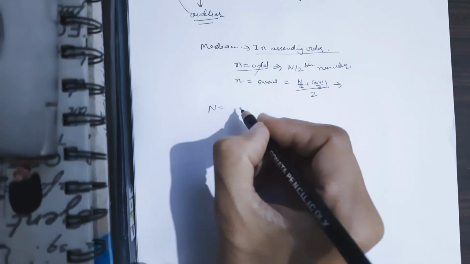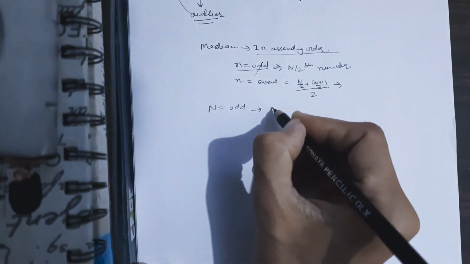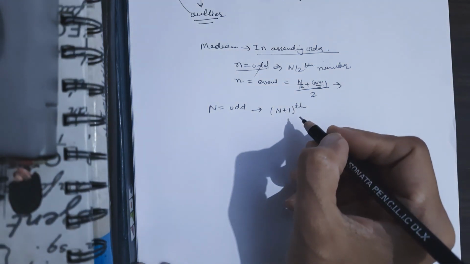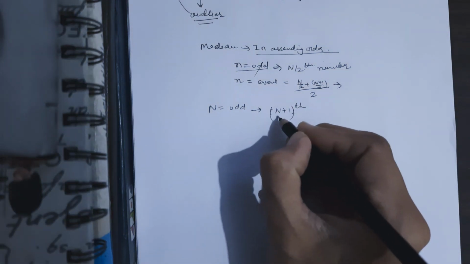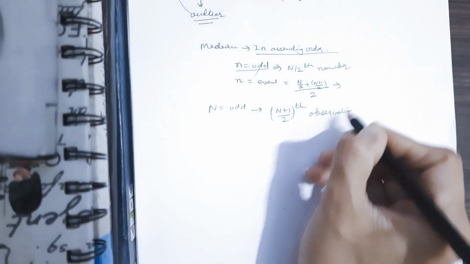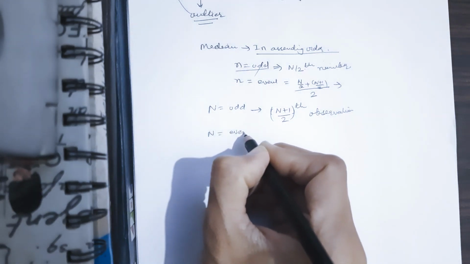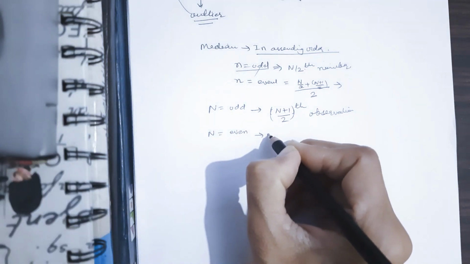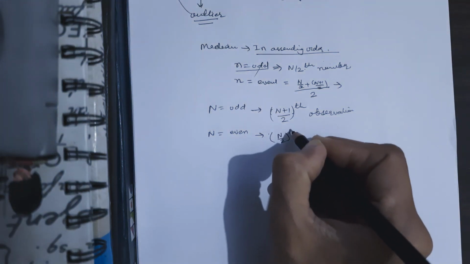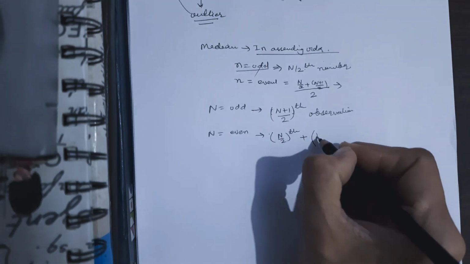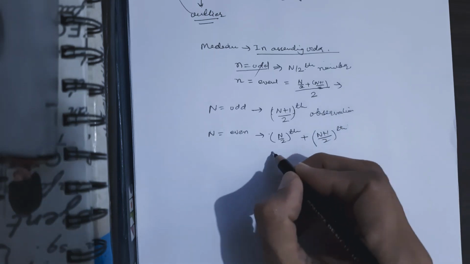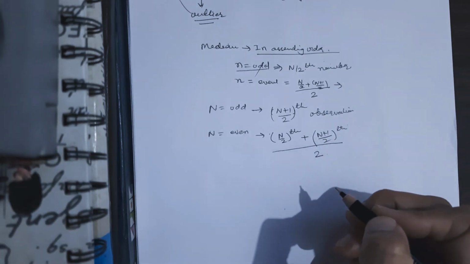So if your number of observations n is odd, then the median is nothing but the (n plus 1) divided by 2th observation. And if n is even, then it is the (n by 2)th observation plus the (n plus 1 by 2)th observation, divided by 2. That is the formula for the median.